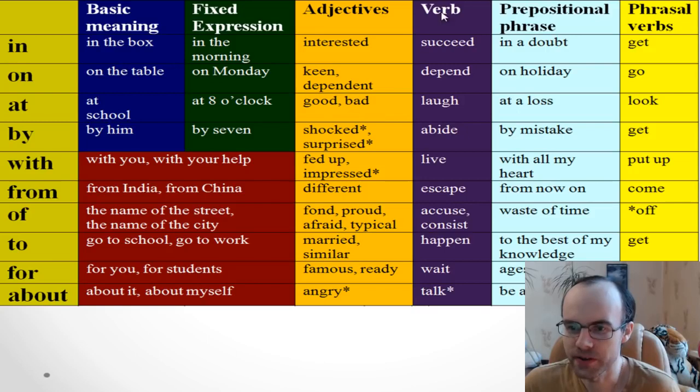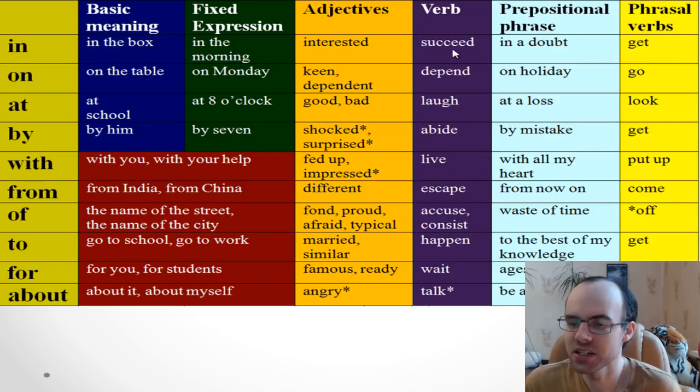Okay, and next, if you look at one more column, you need to memorize some verbs. I included the most important phrases especially for you, and different adjectives, verbs, prepositional phrases, and also phrasal verbs. So succeed in, when you have success.